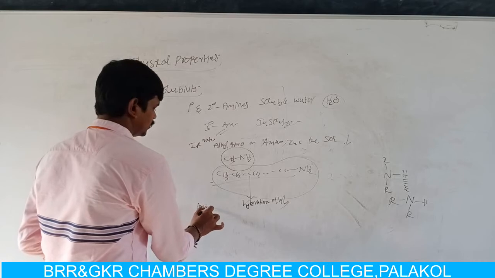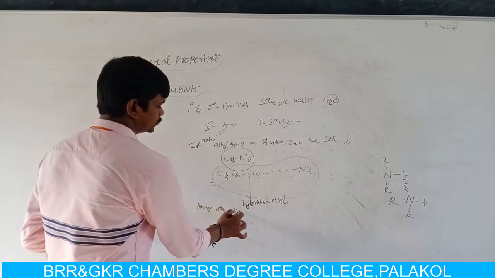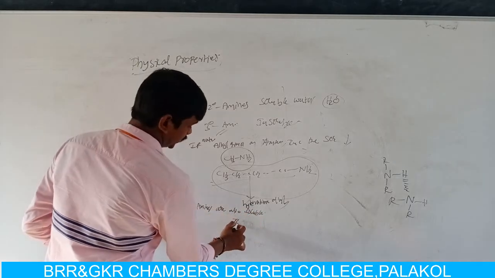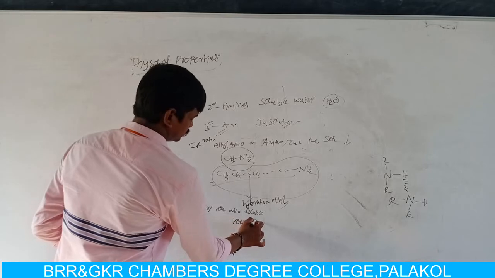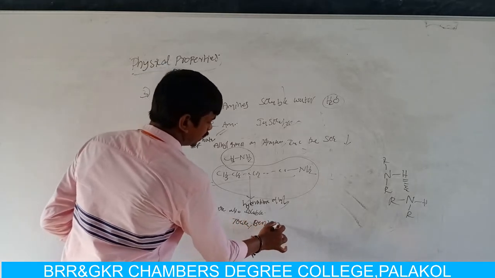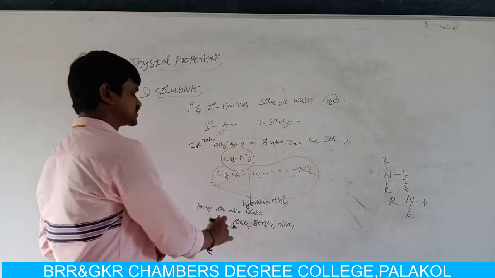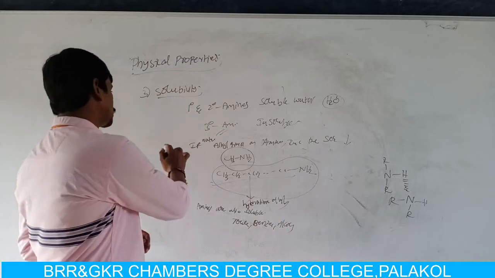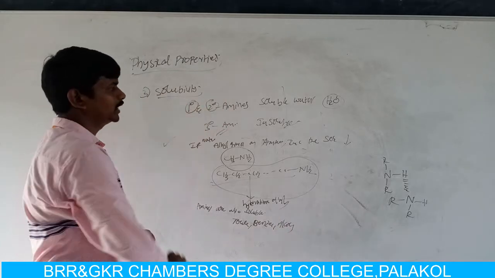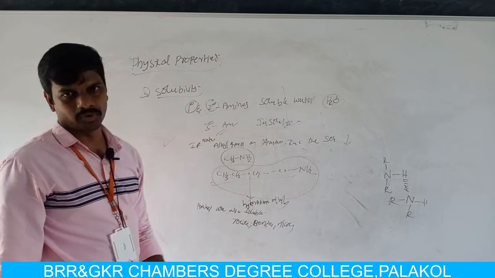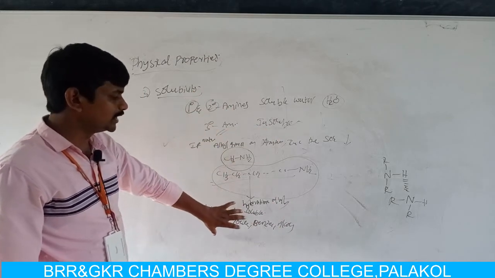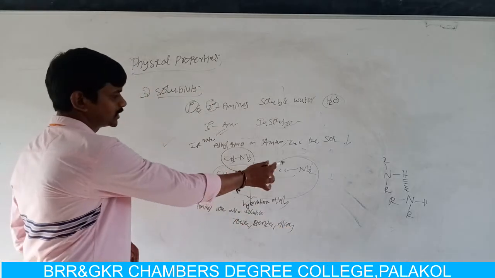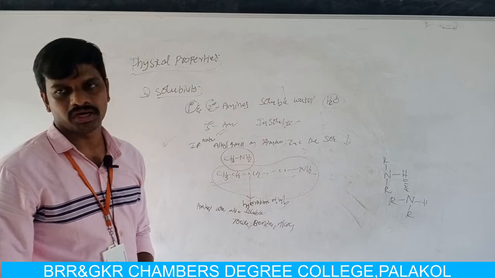Amines are also soluble in organic solvents like toluene, benzene and alcohols. Primary and secondary amines are soluble in water, but tertiary amines are insoluble in water, and all amines are soluble in organic solvents. If the alkyl nature on the amino group increases, then solubility in water decreases.